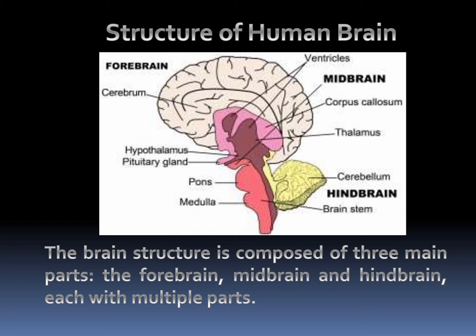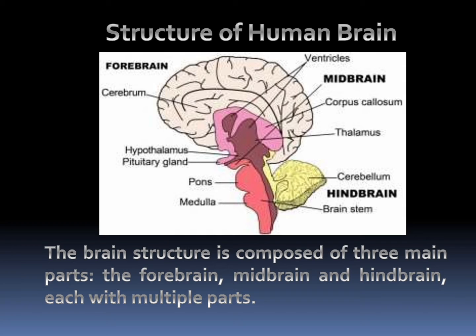Two important cells which reside in the brain are neurons and glial cells. The glial cells are otherwise known as neuroglia. All the neurons share common regions like the cell body, dendrites, axon, and axon terminals. Every region has its own function; for example, the cell body has a nucleus which is responsible for protein synthesis. The brain structure is composed of three main parts, that is, the forebrain, the midbrain, and the hindbrain, each of which has multiple parts in the human brain.